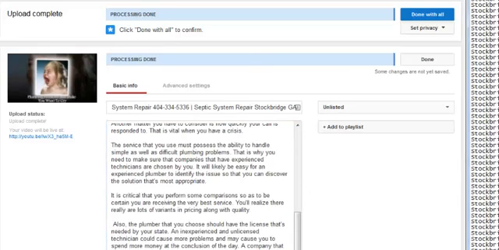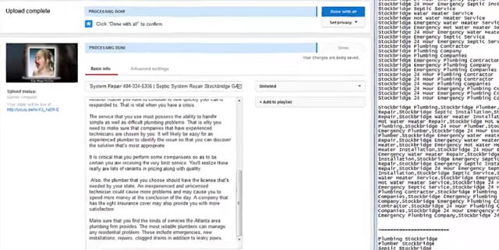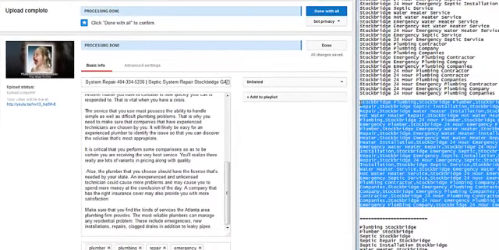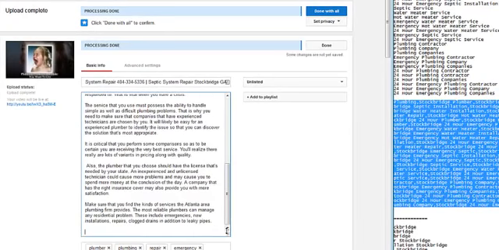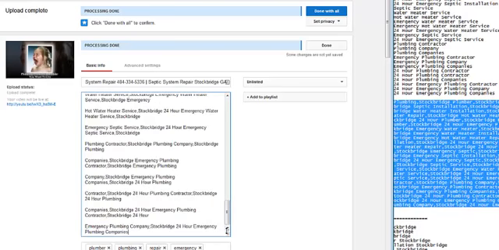Actually, it doesn't really matter. I mean, they all have the same search terms in it, so let's just grab the first set at the bottom here, or at the top. Let's grab this list right here, and then we will drop it in at the bottom of this description.